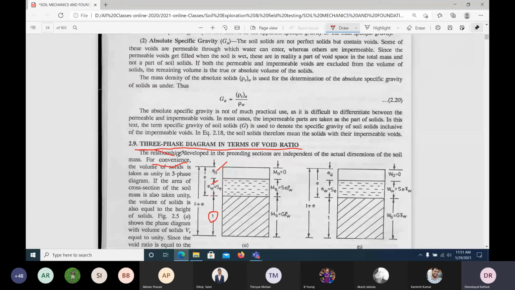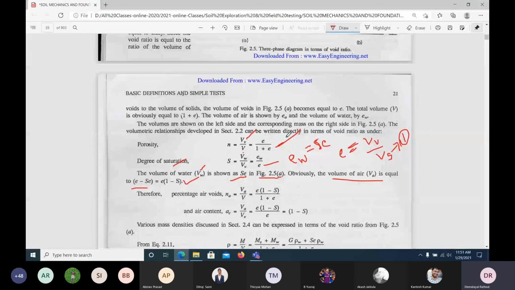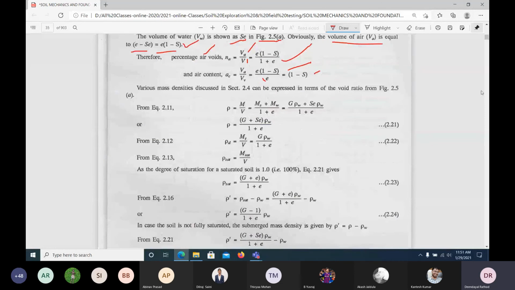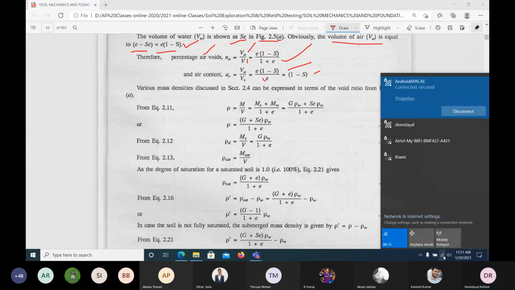What is the percentage of air? Volume of air by total volume. The volume of air we have derived, e(1 minus S), divided by the total volume, 1 plus e. What is the air content definition? Volume of air by volume of voids. The volume of air is this one, by the volume of voids, e. So finally you will get this one. Likewise, we can derive all the equations. The various mass densities can also be derived. Let me.